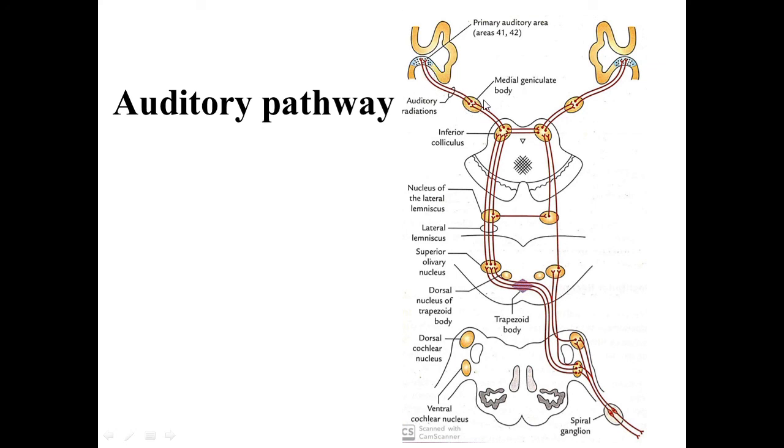Okay, so the third order sensory neurons arise from the medial geniculate body, and the axons form the auditory radiation, and these fibers go to the primary auditory area, area number 41, 42. So this is how the auditory pathway extends from the hair cells of the organ of Corti to the auditory area.